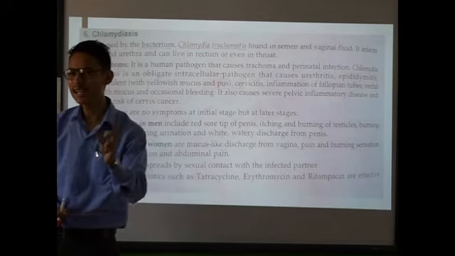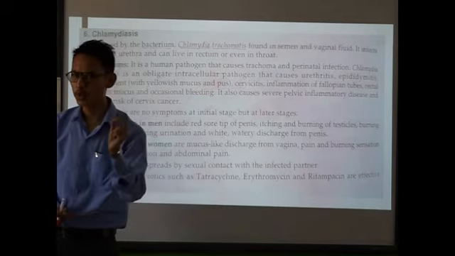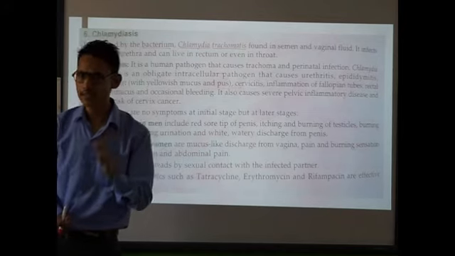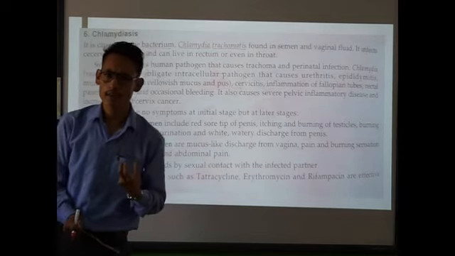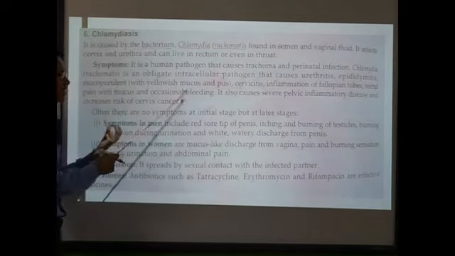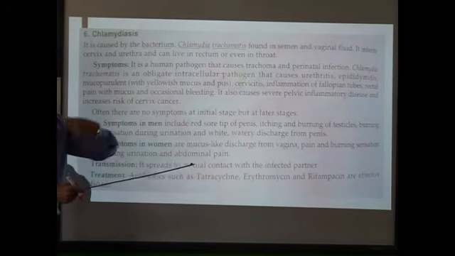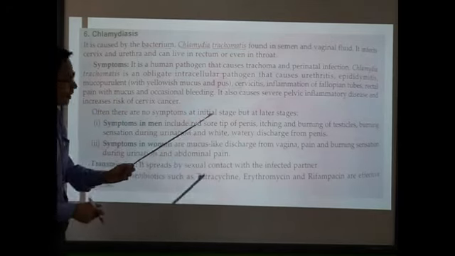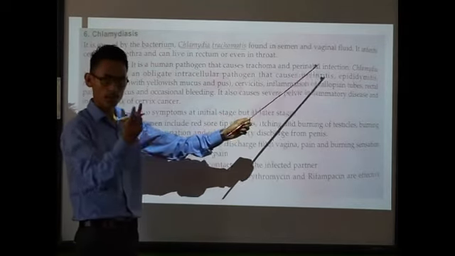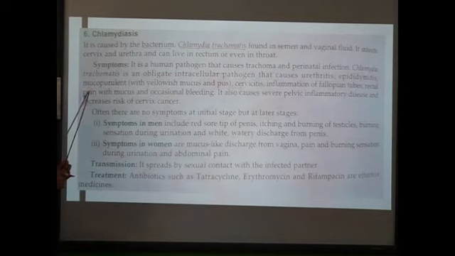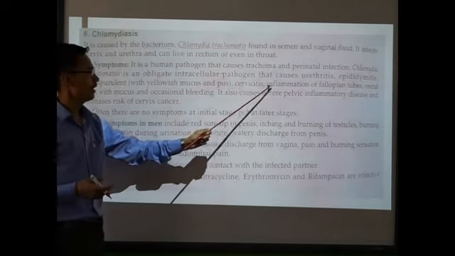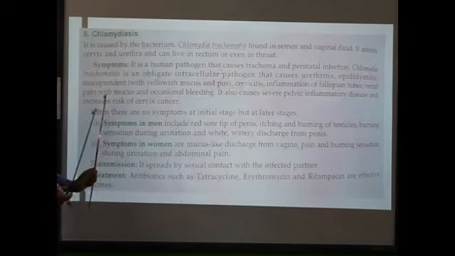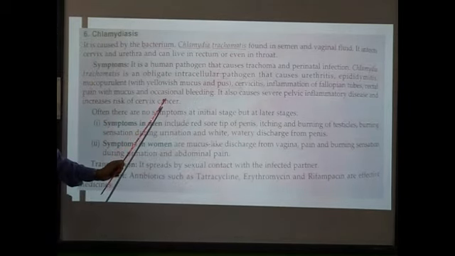Obligate parasites are those parasites which cannot survive in the absence of a host. They require a host for their survival, so they are present within the cell. This intracellular pathogen causes urethritis of the urethra, epididymitis, mucopurulence with yellowish mucus and pus, cervicitis, a problem in the cervix area, inflammation of fallopian tubes, rectal pain with mucus and occasional bleeding.